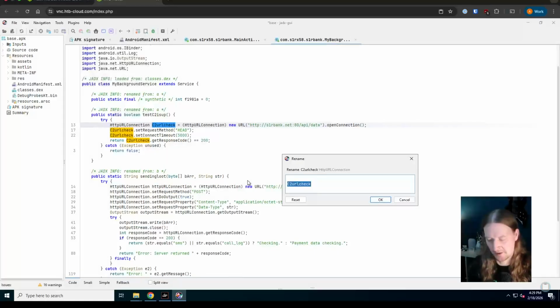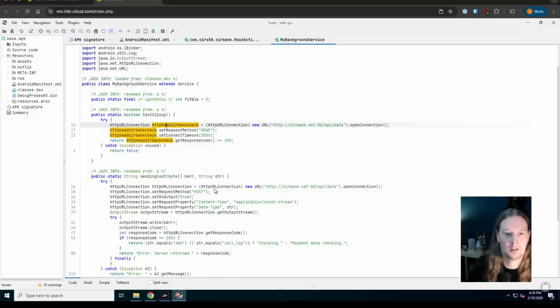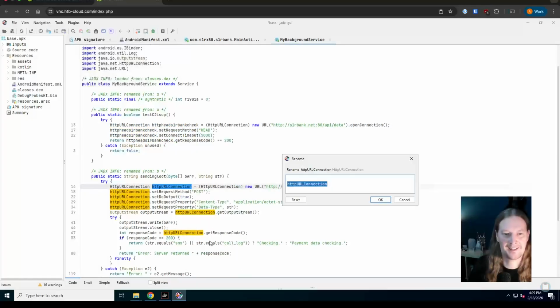So that is HTTP head S1R. And similarly for this, I don't think we need to name this variable, but just in case, HTTP post S1R bank data.